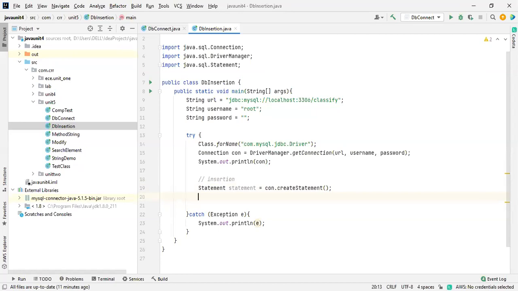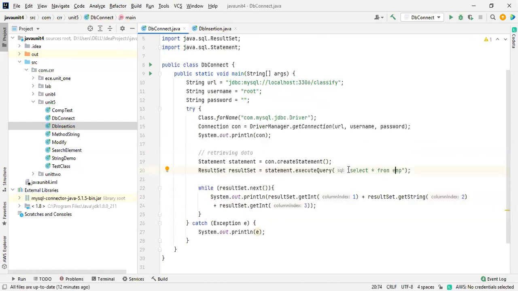Now I'm going to take a string like this, a string SQL. Why? Because in the previous sessions, in the previous records, this is a small thing, just 1, 2, 3, and 4 words. So directly you can take it like this.